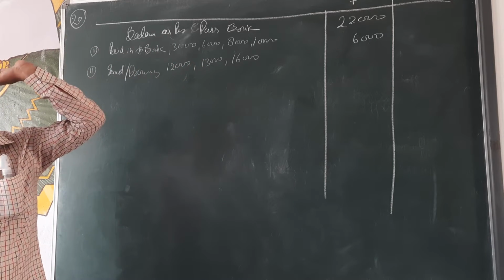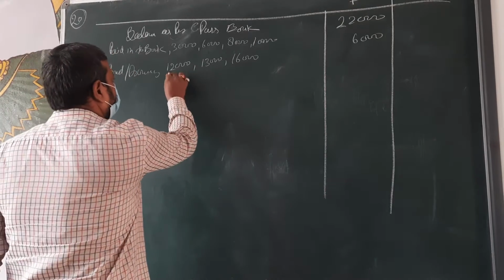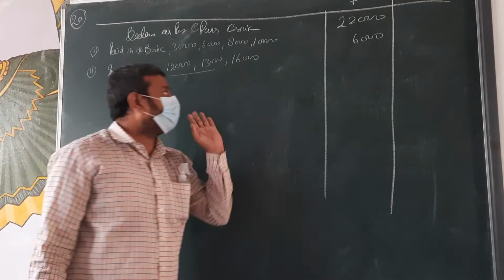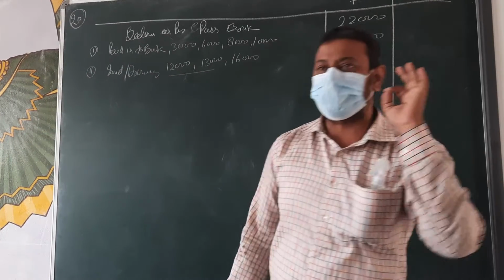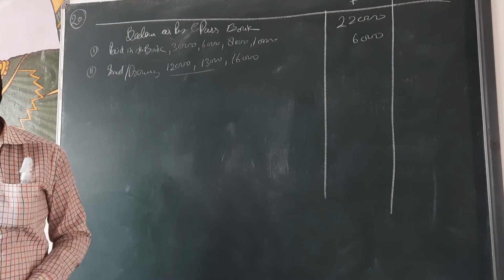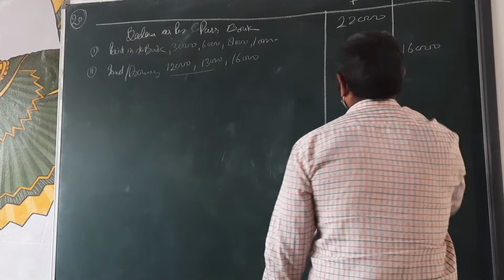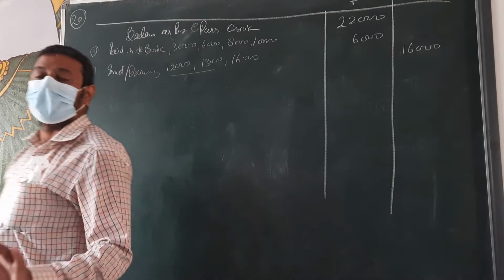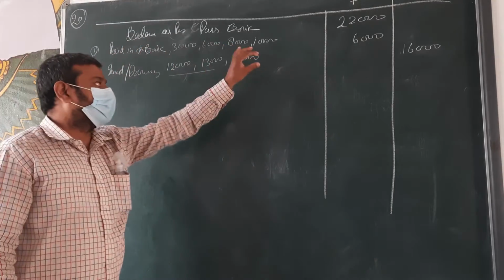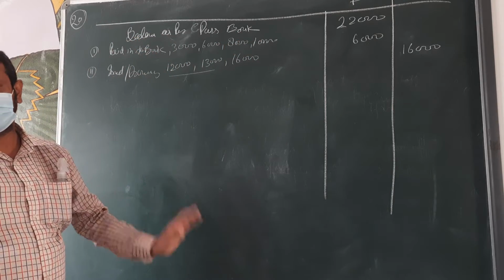The first 2 checks were presented to the bank for payment in June, but the check for 16,000 will be presented after June, meaning it was not presented. So then what will it be? Less 16,000. Clear, beta? You can write it either way: 3 checks issued, but 1 check of 16,000 is not presented. No problem with that.